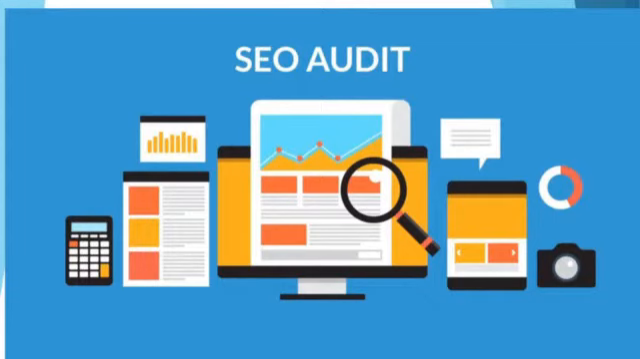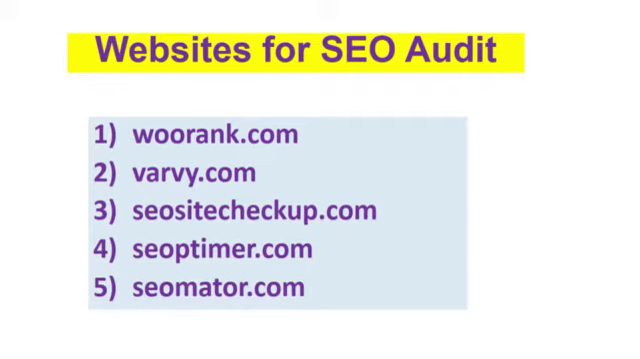The next part is SEO audit. An SEO audit helps to find out what could be done to improve ranking on search engines so that consumers could find the website with great ease. To perform this SEO audit, there are a number of tools freely available on the internet. Tools such as WooRank.com or Varvi.com or SEOSiteCheckup.com are freely available, and you can audit any website on these tools.